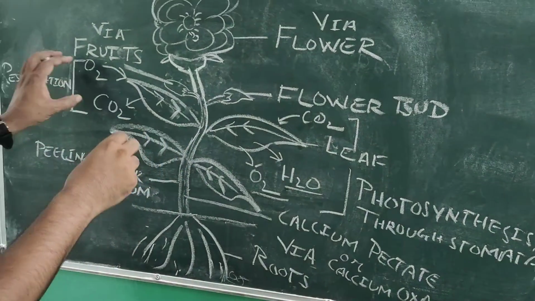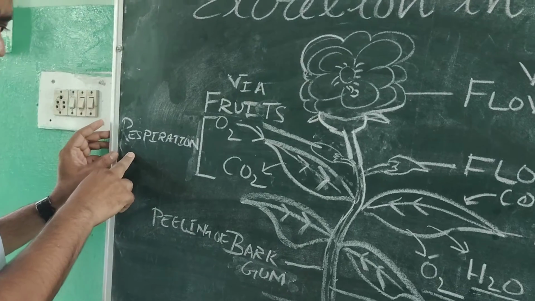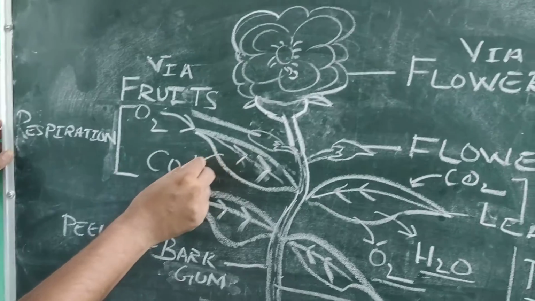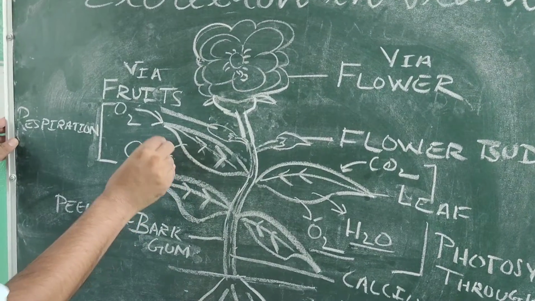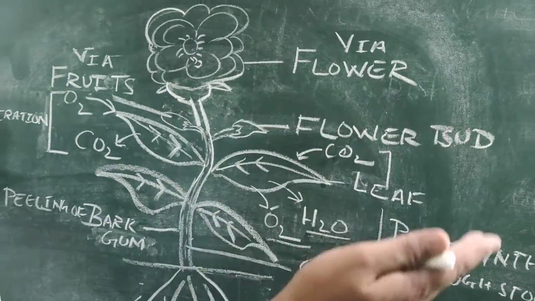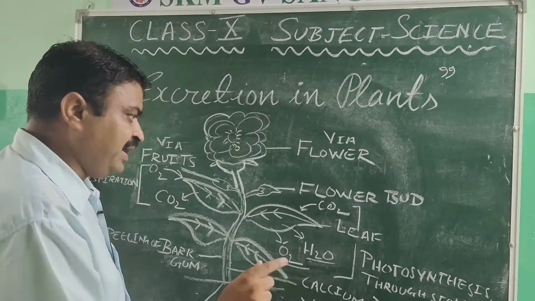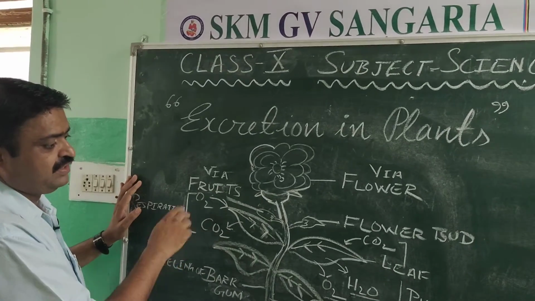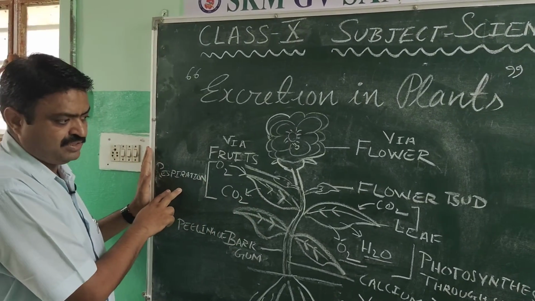But just opposite of it, they also do respiration, and in respiration, what do they do? They take in oxygen, and what they remove with the help of the stomata is carbon dioxide. So it is about the gaseous waste that is removed by the plant. Like water is removed with the help of transpiration, and wastes like oxygen and carbon dioxide are removed in different processes like photosynthesis and respiration.